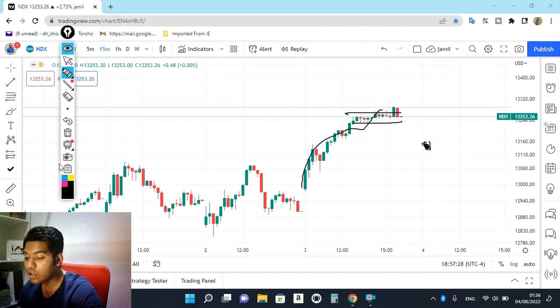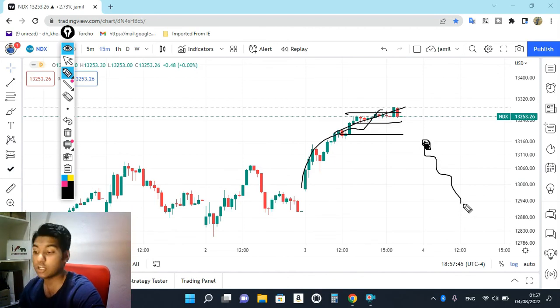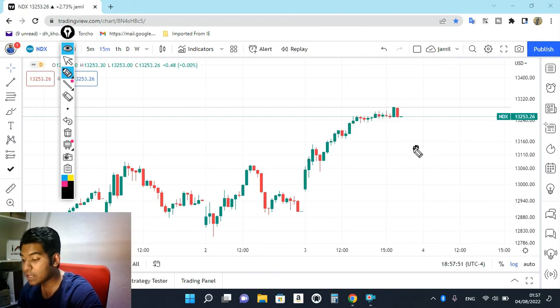If there is any gap down, those buyers who bought from here and above are holding. It looks like all of the buyers are still in the market, just waiting for a breakout tomorrow. If there is a gap down in this condition, all of the buyers are going to be trapped. This is going to be a nightmare for them, and this gap down can be a continuation of selling tomorrow. Remember, there should not be a gap down opening for tomorrow.